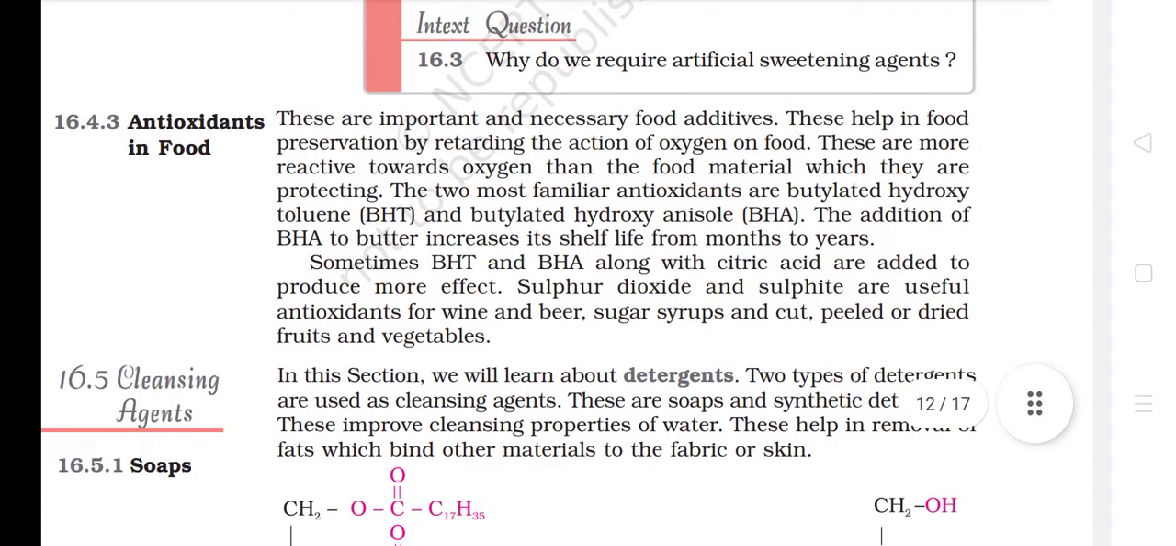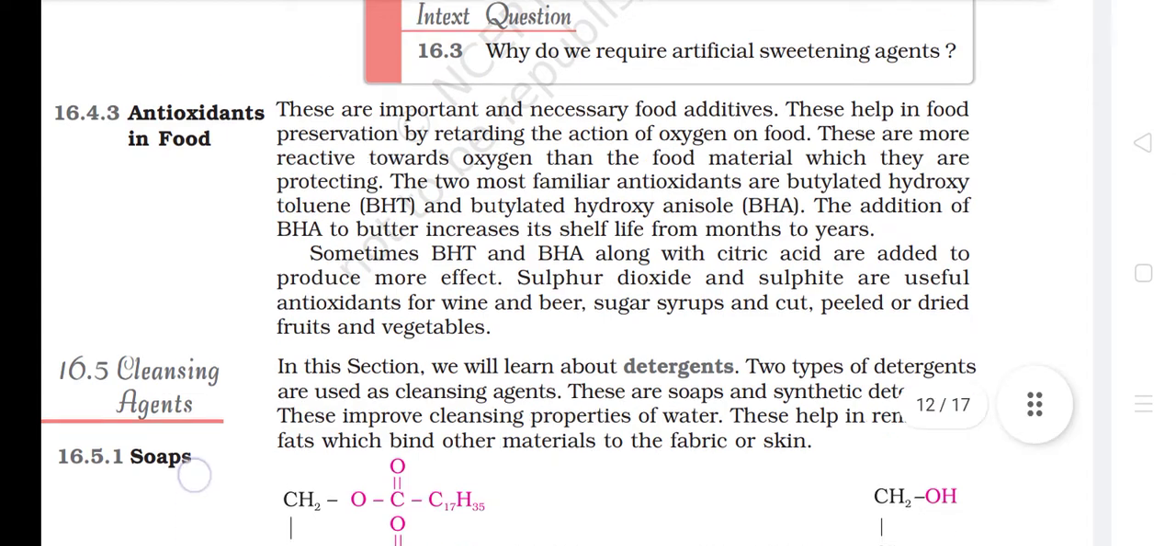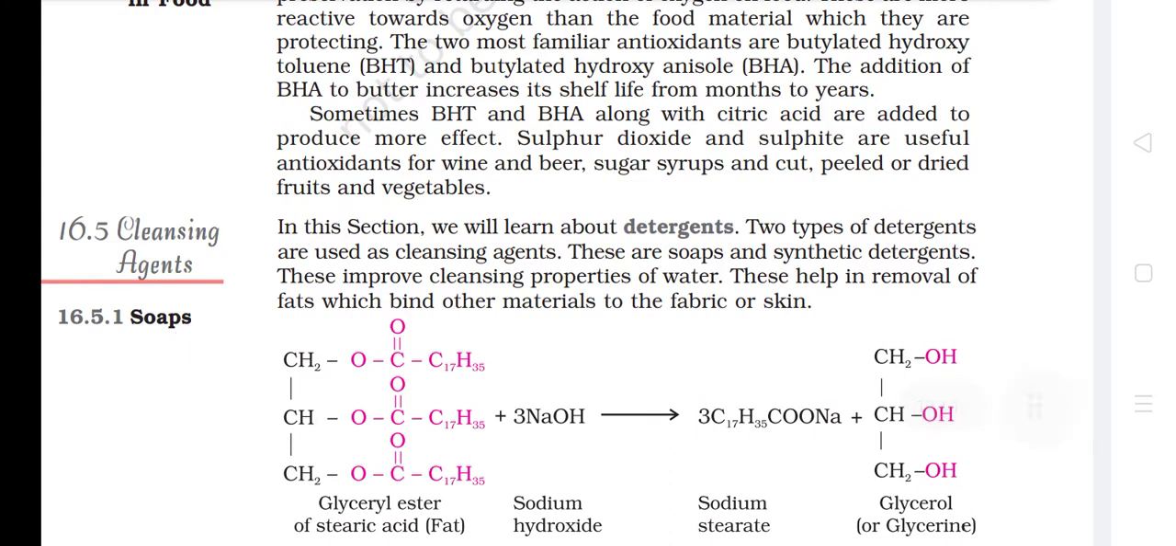16.4.3 Antioxidants in food. These are important and necessary food additives. These help in food preservation by retarding the action of oxygen on food. These are more reactive towards oxygen than the food material which they are protecting. The two most familiar antioxidants are butylated hydroxytoluene, BHT, and butylated hydroxyanisole, BHA. The addition of BHA to butter increases its shelf life from months to years. Sometimes BHT and BHA along with citric acid are added to produce more effect.